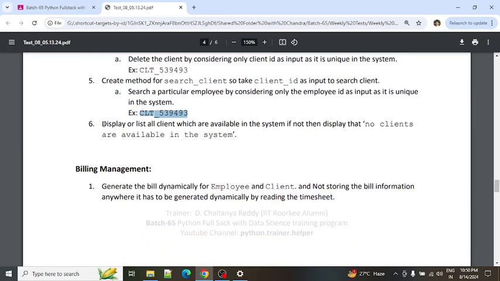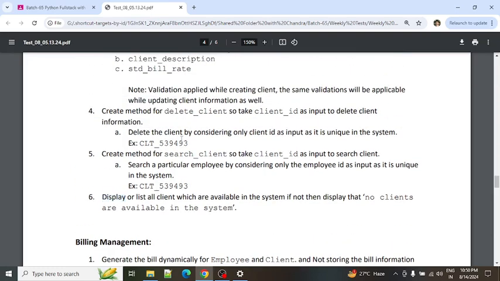And the sixth point is to display or list all clients which are available in the system. However many clients are available, we need to display all of them. If no clients are available in the system, we need to return that message. So this is all about the client.